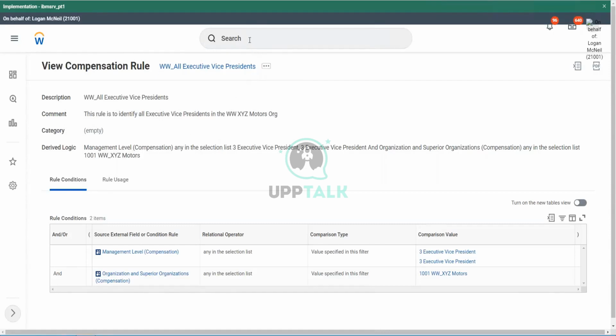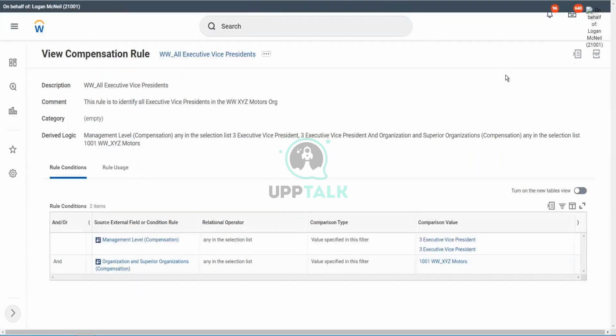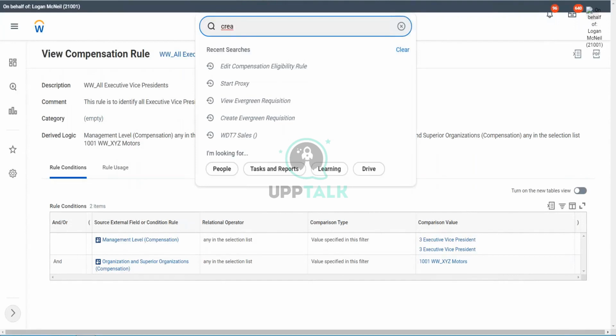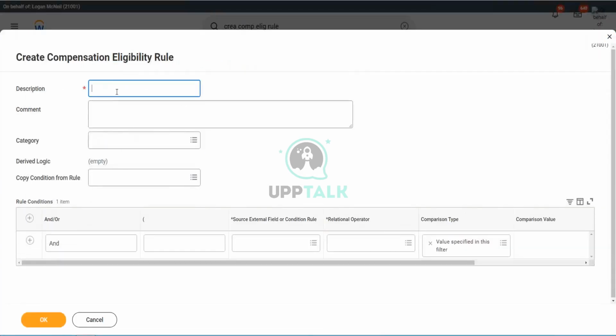So here, let's write this rule. Let's try to create this particular compensation eligibility rule. So what is the task? To create a compensation eligibility rule. We will call it WW, and then we call it managers in USA or supervisors in UK, right?